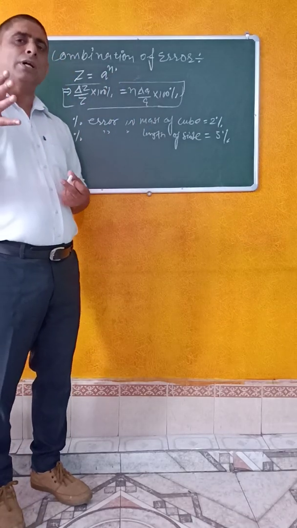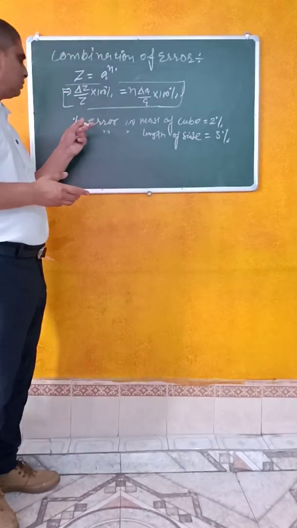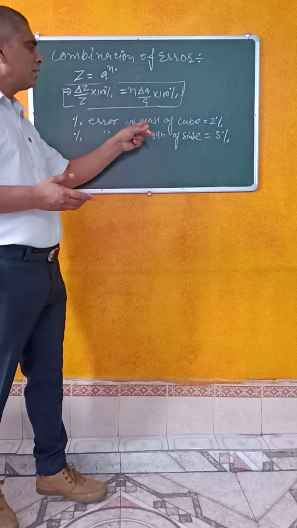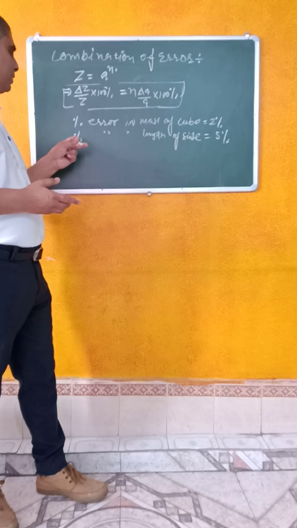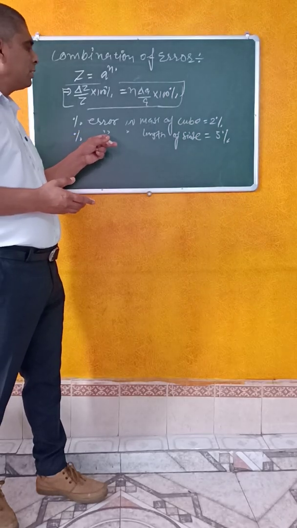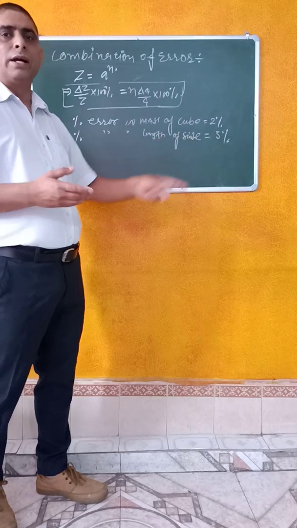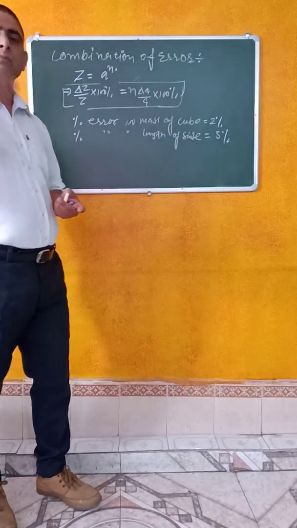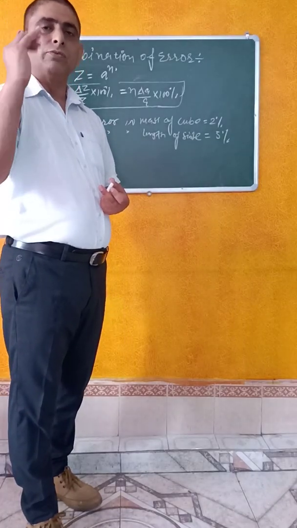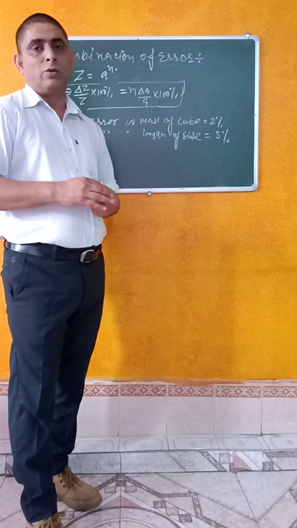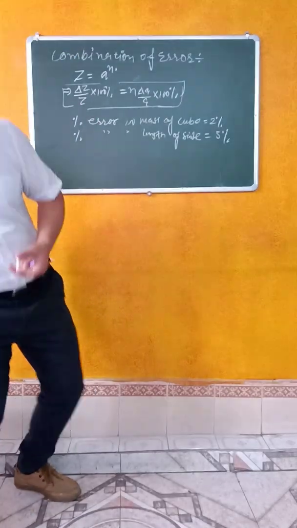The problem can be asked like this: we have given the maximum percentage error in the mass of the cube, which is equal to 2%, and the maximum percentage error in the length of the side of the cube is given 3%, and now I have to find the maximum percentage error in the density of the cube. So how we can solve this kind of problem? Now follow me.